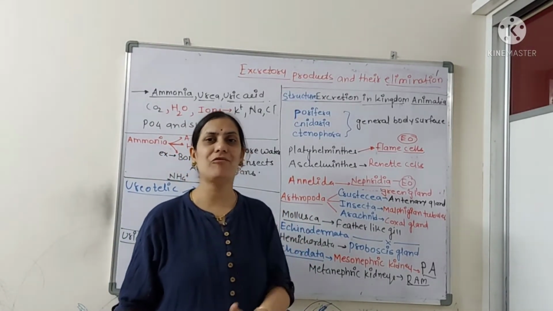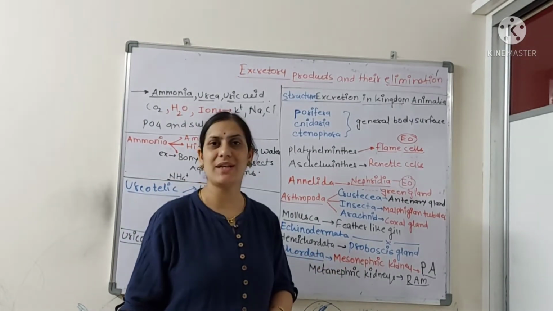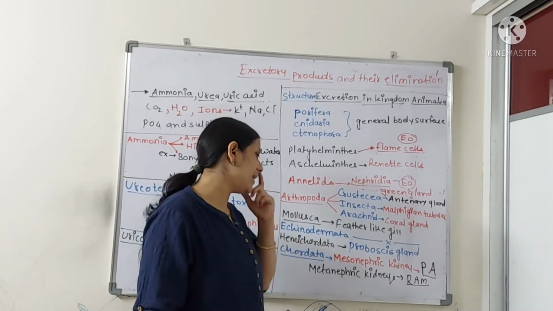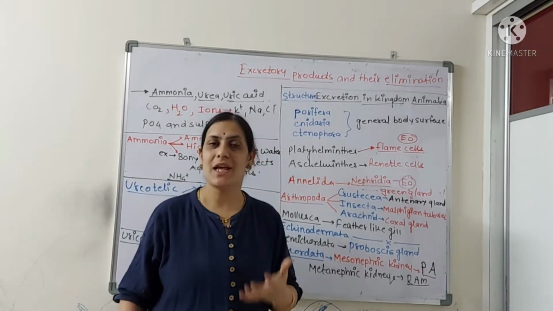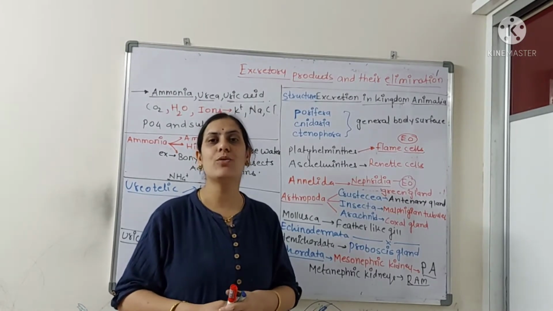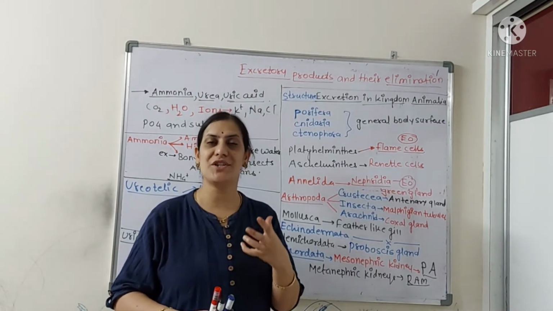If you check fishes and amphibians, they have mesonephric kidneys, and reptiles, aves and mammals have metanephric kidneys. Metanephric kidneys are more developed kidneys and can produce more concentrated urine.